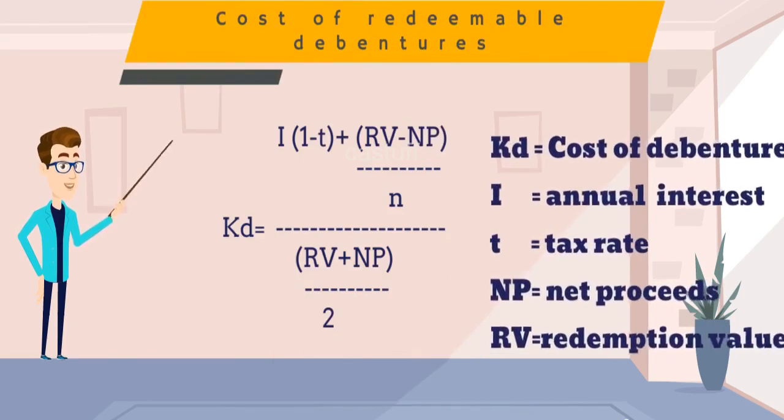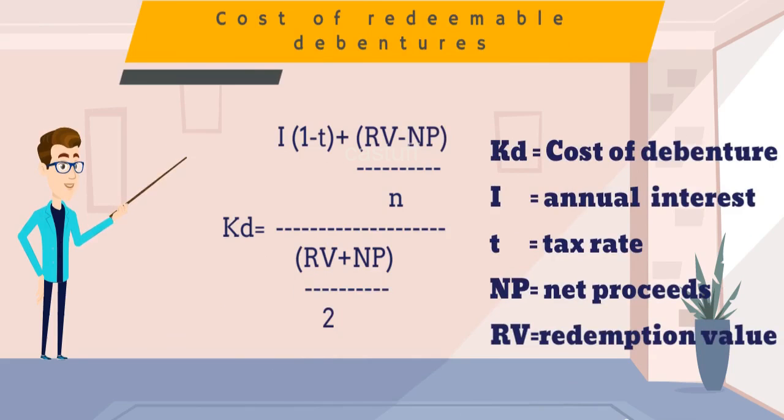The formula for cost of redeemable debentures is almost similar to the cost of irredeemable debentures. In case of irredeemable debentures, there won't be any maturity. It means debenture holders are entitled to get only interest payment throughout the life of the company, but are not entitled to receive the value of debentures that they have invested. But this is not the case with redeemable debentures. These debentures are to be repaid at a pre-agreed maturity date, which may be at premium or discount. In case the company is redeeming at a premium, then this premium is going to be an extra cost to the company in addition to the interest burden, and therefore, this cost is to be apportioned over the life of the debentures.